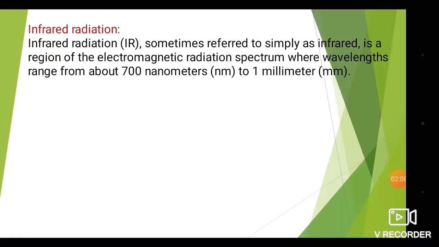Infrared radiation, sometimes referred to simply as infrared, or shortly known as IR, is the region of the electromagnetic radiation spectrum where wavelength ranges from about 700 nanometer to 1 millimeter. So this region of the wavelength, or the region in which the spectrum lies between 700 nanometer to 1 millimeter, that region of radiation is known as infrared radiation.